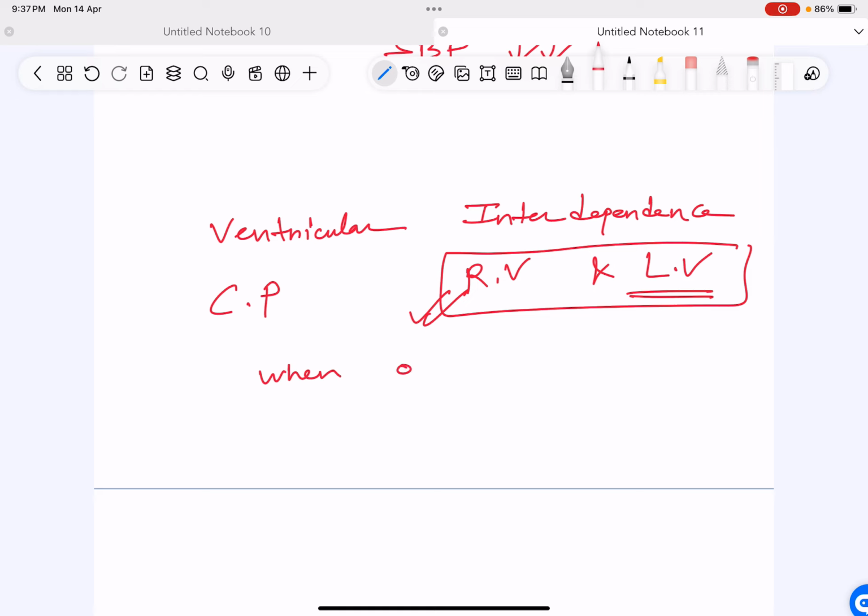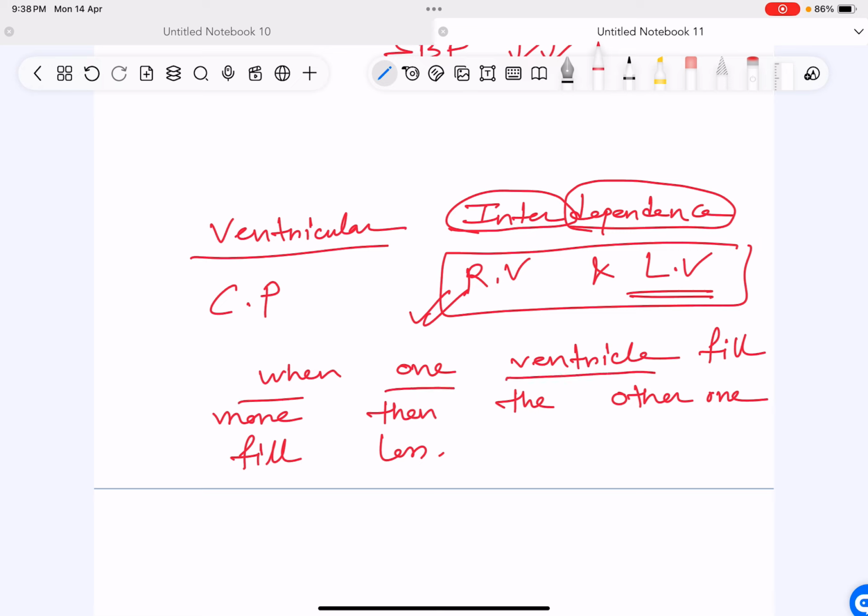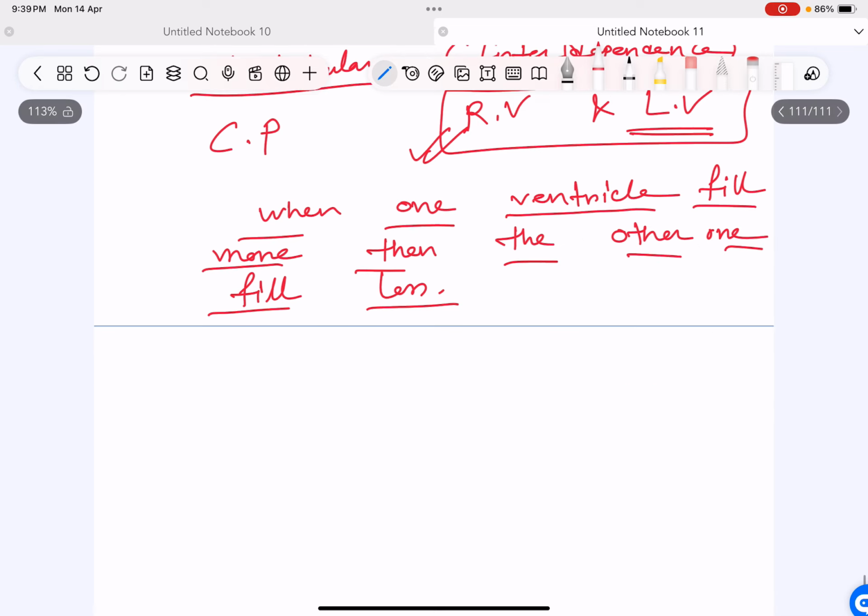When one ventricle fills more than the other one, the other fills less. This is interdependence. They are talking with each other. Ventricles are talking to each other. When one ventricle fills more, then the other one fills less. So during the time of inspiration,